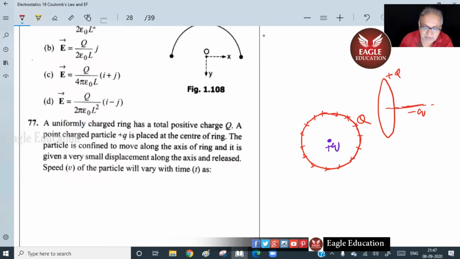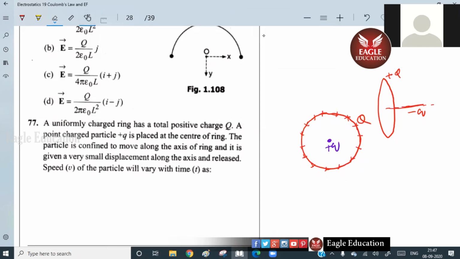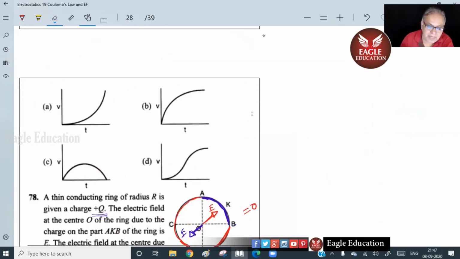Did we do anything like this previously? Yes, sir. Now tell me, the speed of the particle will vary with time as. Now if you answer it with what we've done already, then you're listening to me and you're trying to understand. We already have done it. Just refer back and try something. Fail, I have no problem. Something you tell, I will laugh if it's jovial. But we need to somehow get into the mood for discussion and analysis, not being a silent spectator and writing the answers. Come on.